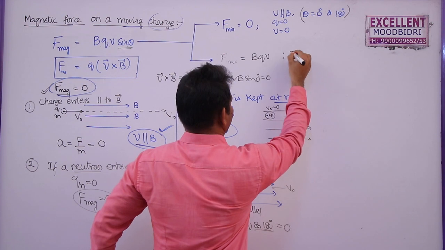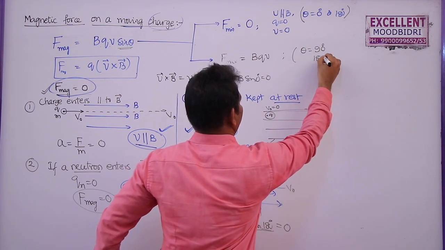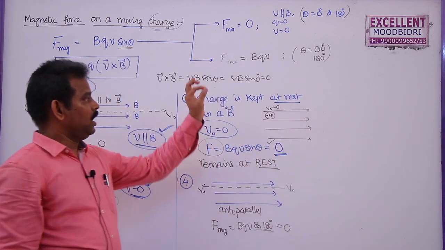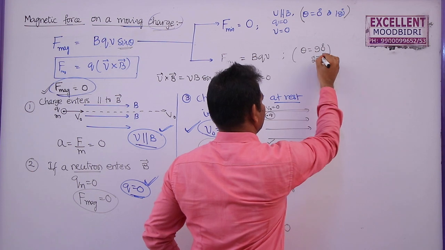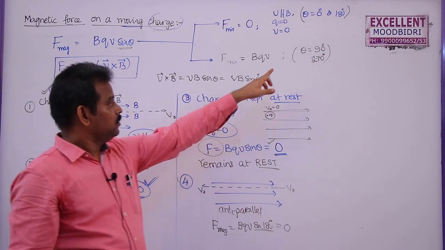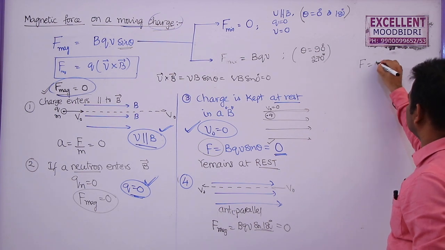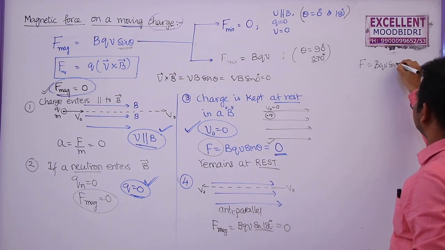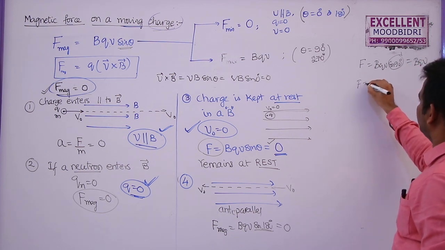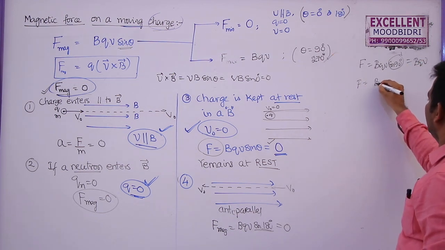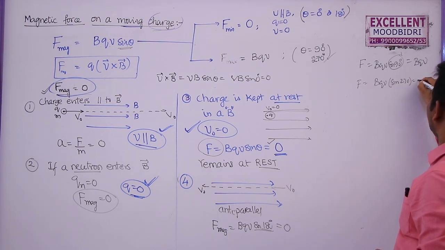So here what are the cases? If theta is equal to 90 degrees or 270 degrees. But you have to remember one point. If theta is equal to 90, the force experienced is given by BQV sine 90. Sine 90 is equal to 1, so this will become BQV. If theta is equal to 270, this will become BQV sine 270, which is equal to